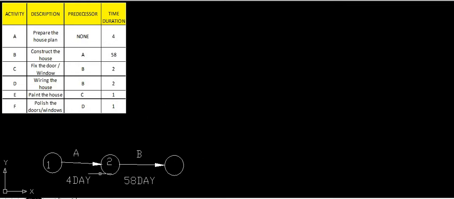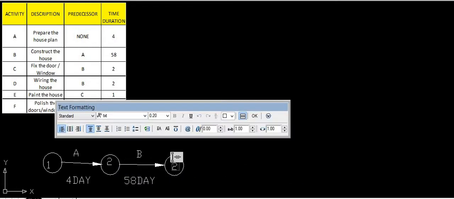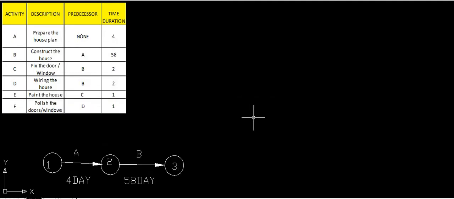Again we can give the numbers to this. This circular portion indicates the event. What is the number of this event? Again the serial number: 1, 2, and the next number is 3. So we can copy and paste also, and we will change this number. It is very simple to calculate this. Okay. So 1, 2, 3.